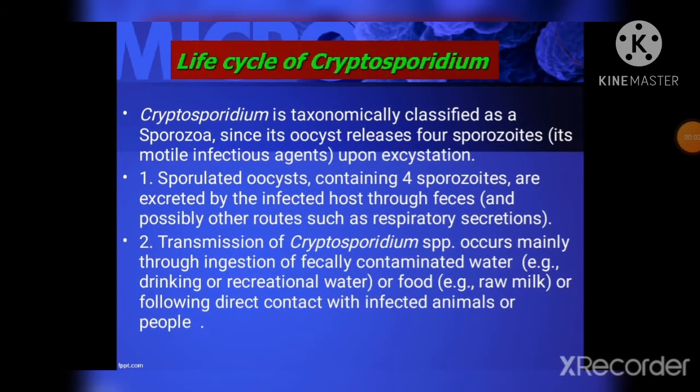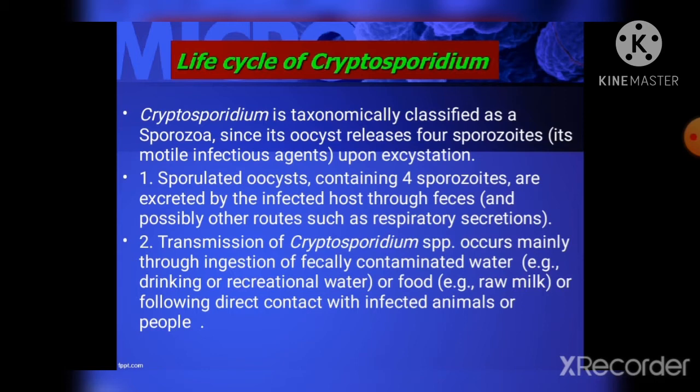So the life cycle of Cryptosporidium. It is taxonomically classified as protozoa since its oocyst releases four sporozoites. So the first process is sporulated oocysts containing four sporozoites are excreted by the infected host through feces and possibly other routes such as respiratory secretion.